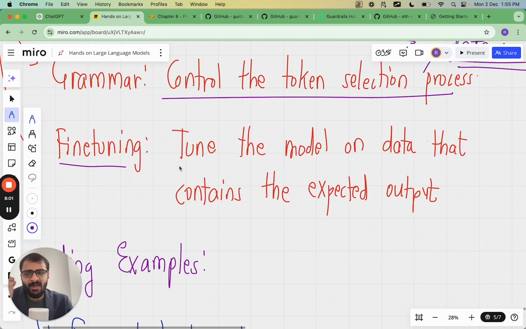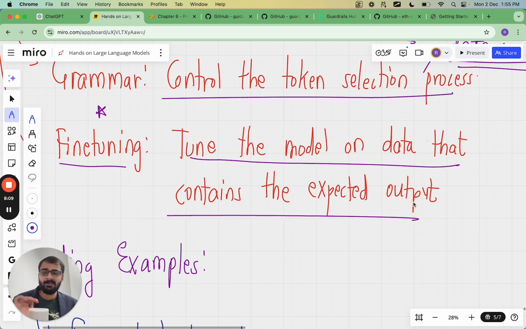And finally, we can do some fine tuning. When we use pre-trained large language models, we can add an additional layer of fine tuning on top of it, and we can fine tune the model on data which contains the expected output. So this is like we are teaching the model that, hey, I know you're trained on a huge amount of data, but for this particular use case, I expect you to train on this other smaller data and check the format which I have mentioned in this data, because I want you to follow this format.